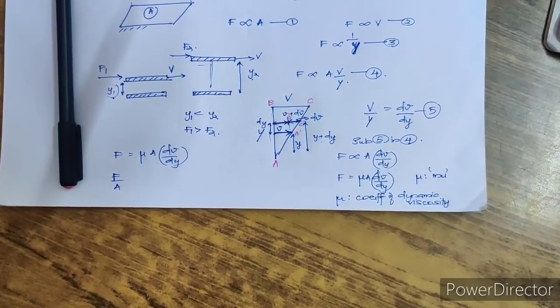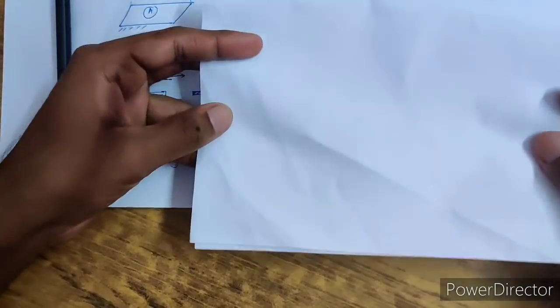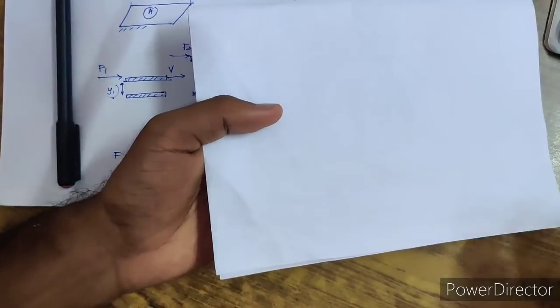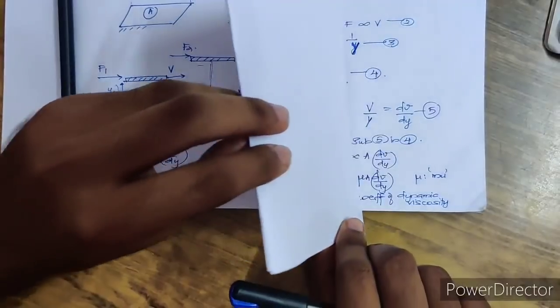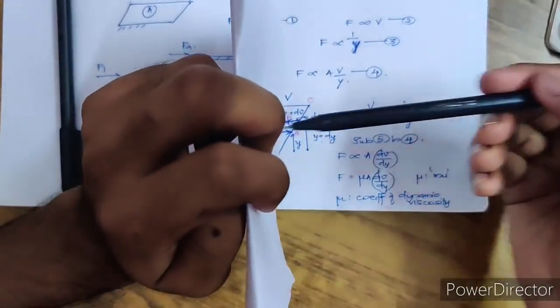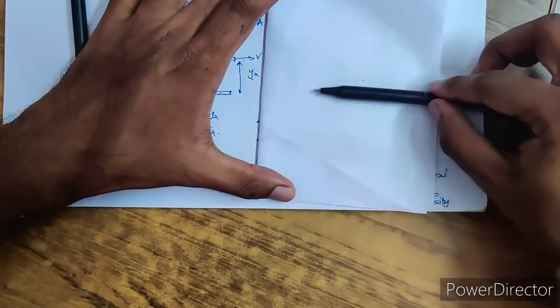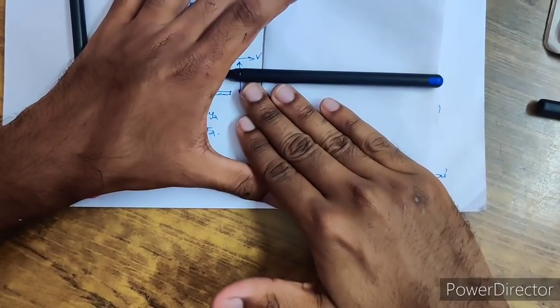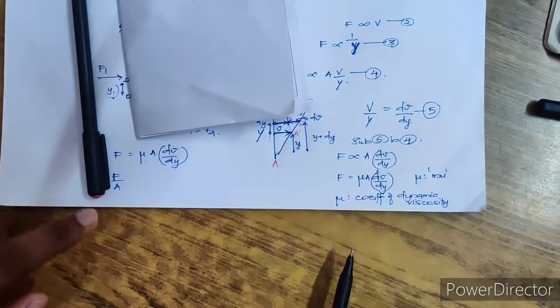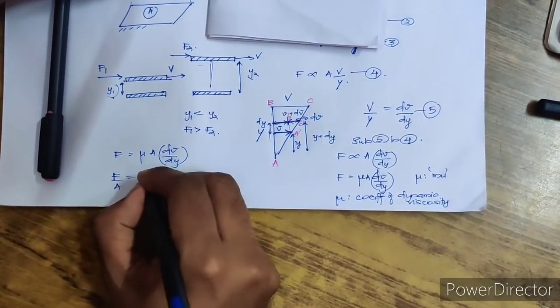I'll show you an example. If you have a plane like this, a flat plane, and a force is acting perpendicular like this, that is a perpendicular force. And right now the force is acting along the plane. So that force is shear force, and that stress will be shear stress. So here this force is along the plane, so force by area is nothing but shear stress.